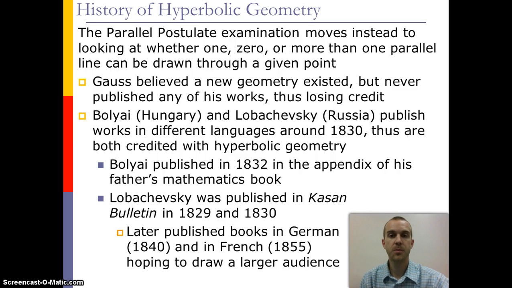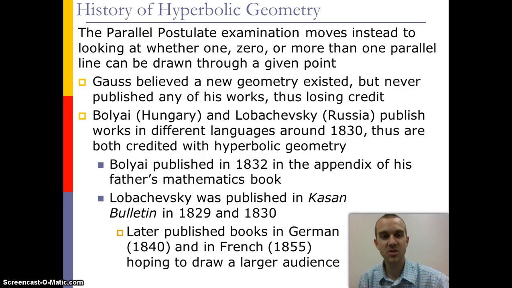From there, the parallel postulate moved to looking at whether 1, 0, or more than one parallel line can be drawn through a given point. Gauss did a lot of work with this, and he thought that there was some other form of geometry, but never published anything, so he didn't get credit for it. And the 2 men that end up getting credit are Bolyai and Lobachevsky. Gauss even wrote to Bolyai's father commending his son for the work that he'd done, saying that he found the concepts that had continued to elude him.